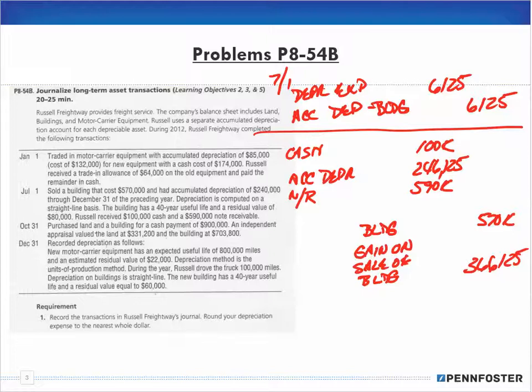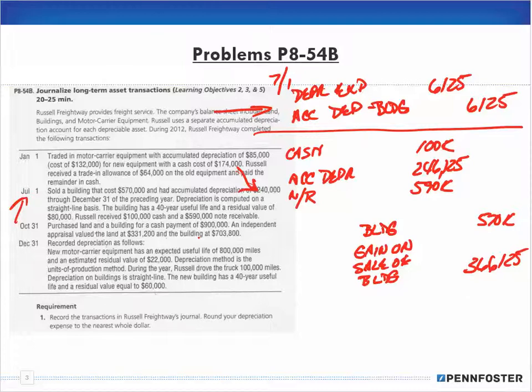So for this journal entry, to quickly recap, we know how much the building costs and the accumulated depreciation, but we have to update our accumulated depreciation to make sure it's current. So we made that journal entry. We had to calculate the depreciation for the additional 6 months and put it on our books. And when we did, that changed the accumulated depreciation from 240,000 to 246,125. Now, we're selling the building, so we have to take the building off, and we have to consider what we're getting.